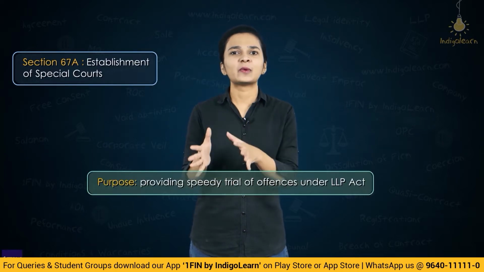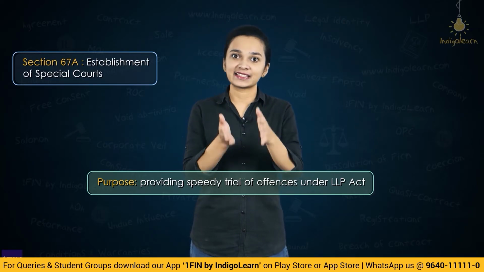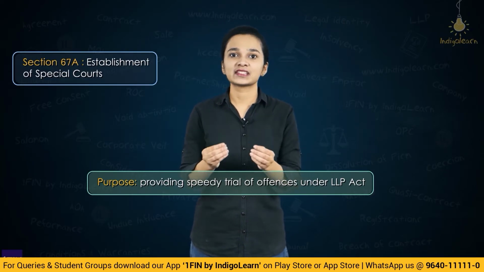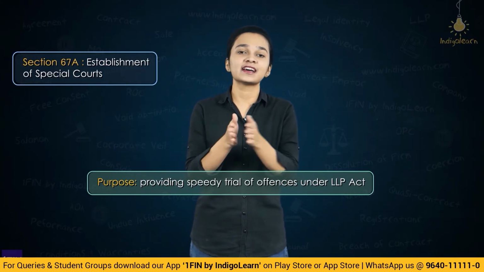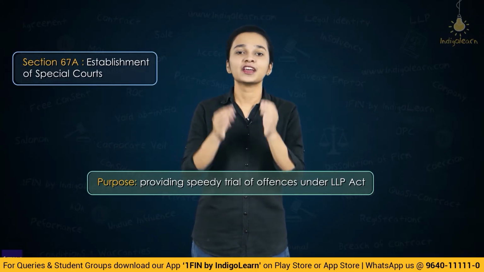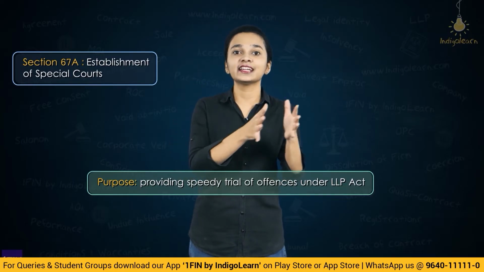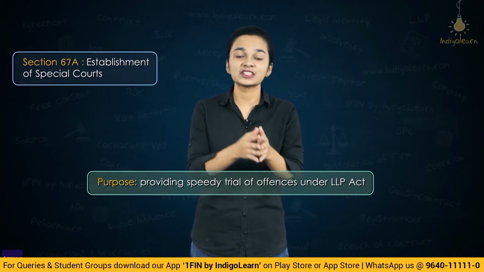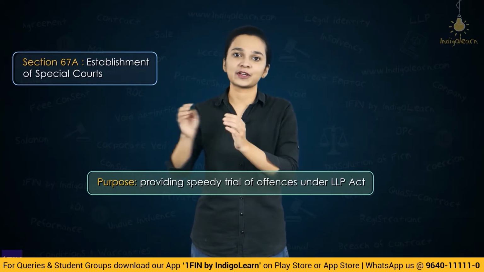Let's now start with section 67A, which talks about establishment of special courts. Now, why are these special courts established? The main intention behind the establishment of special courts is basically speedy trial of offences, so that offences are decided upon quickly. So, in certain situations, the central government will designate a few courts as special courts and also specify the jurisdiction of these special courts.